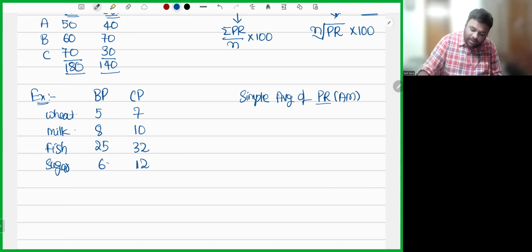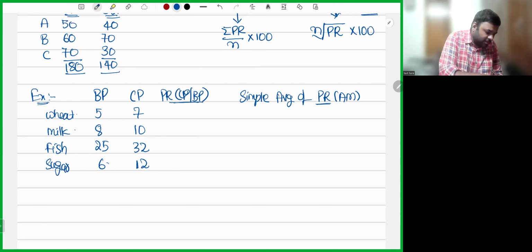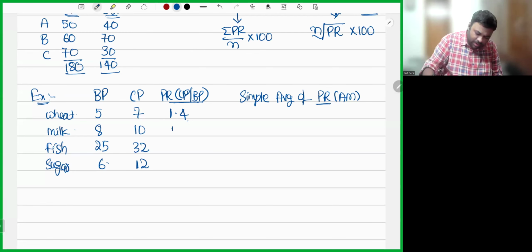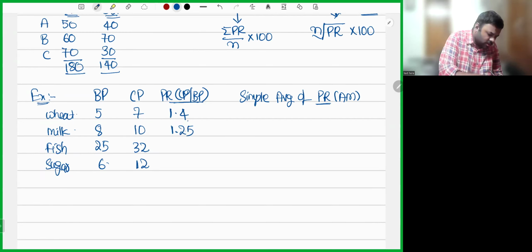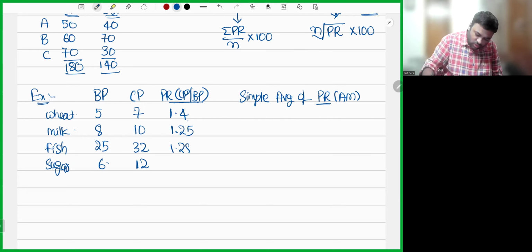Now, how will you calculate price relatives, my dear friends? Price relatives will be current year price by base year price. 7 divided by 5, 1.4. 10 divided by 8. You can use the calculator also. 32 by 25. 12 by 6.